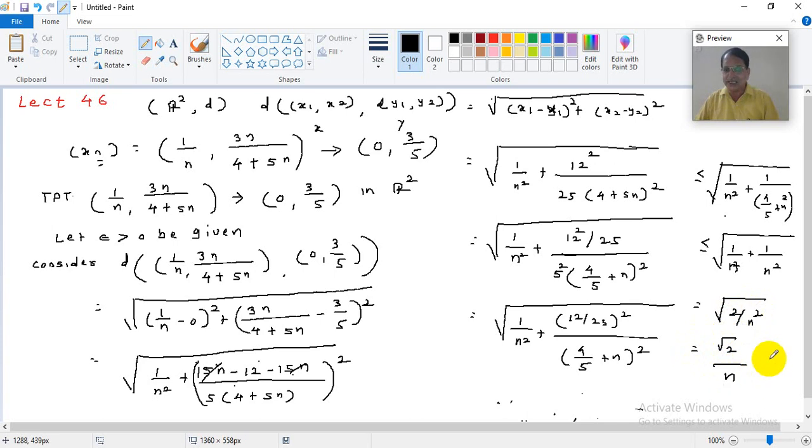Now we have got this whole thing: the distance between (1 upon n, 3n upon 4 plus 5n) and (0, 3 by 5) is less than root 2 upon n, and if this is less than epsilon, if we choose n greater than what?